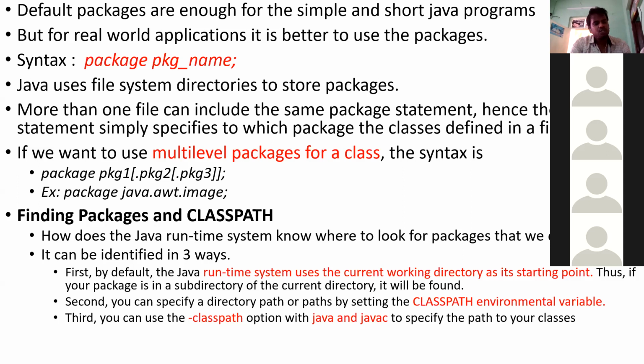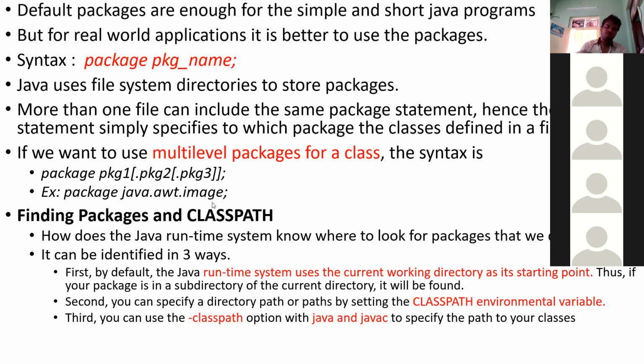Next, the package would be stored inside the computer in the form of directories. Means first the main package, next the sub package, inside the sub package again sub packages or classes like that. If you want to utilize a particular package or sub package in the main package, in the multi-level system, then you have to use this syntax: package main package dot sub package dot again sub package.